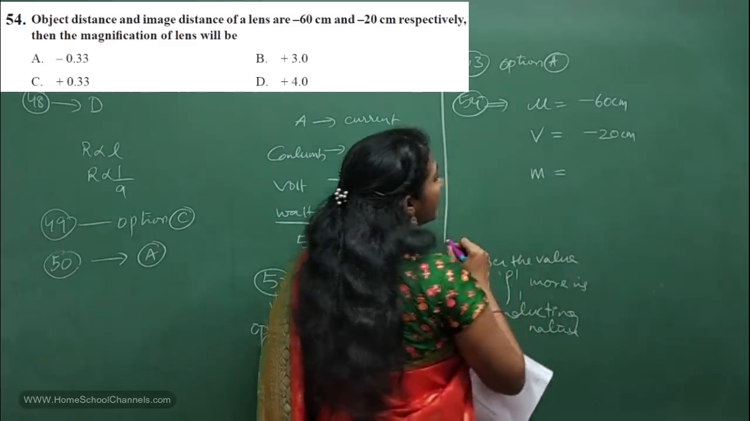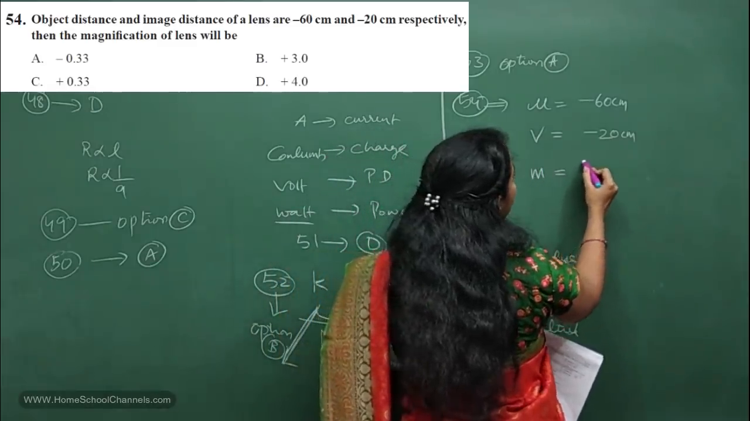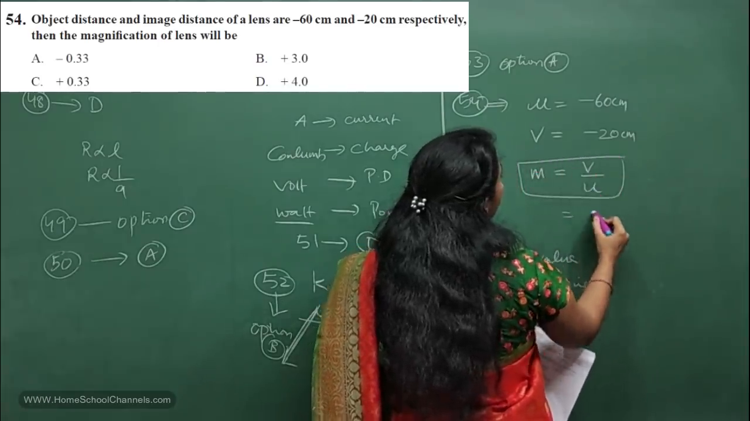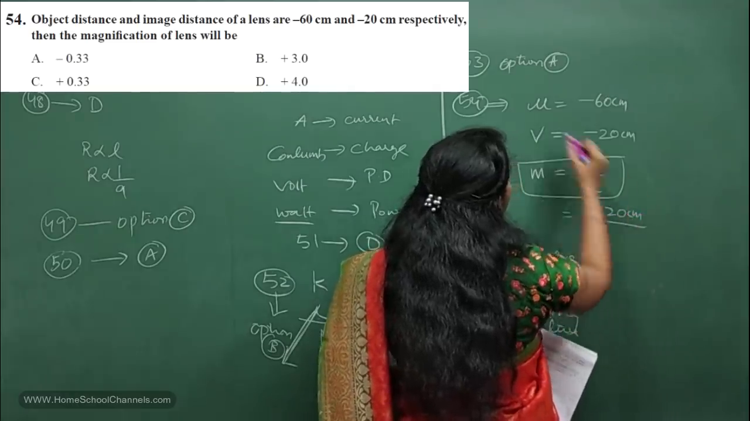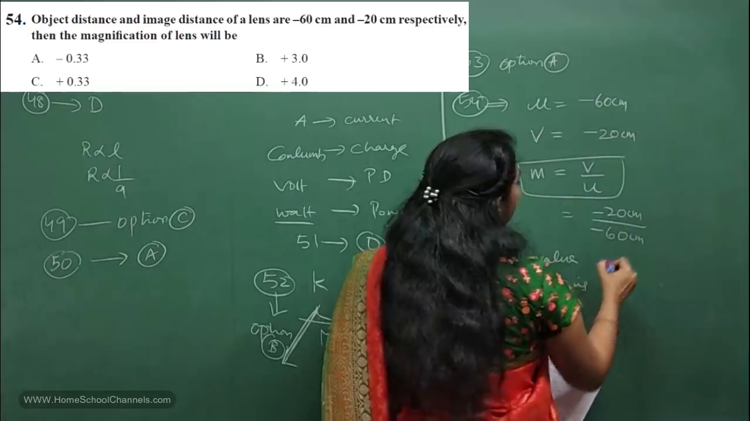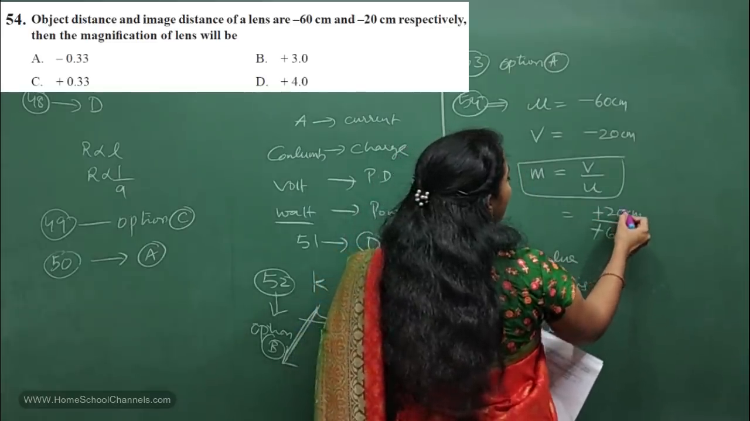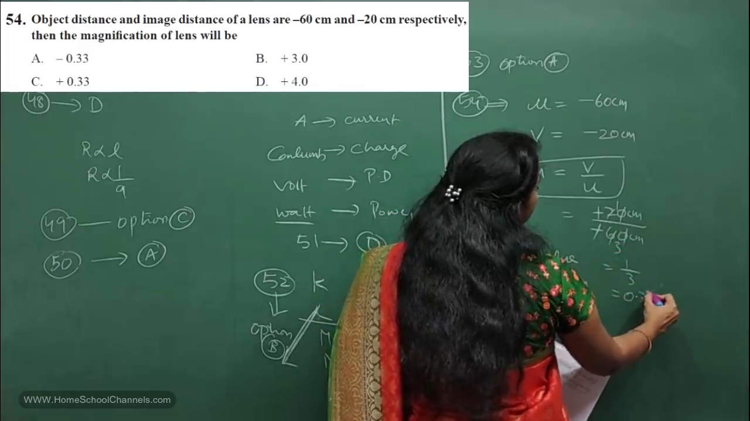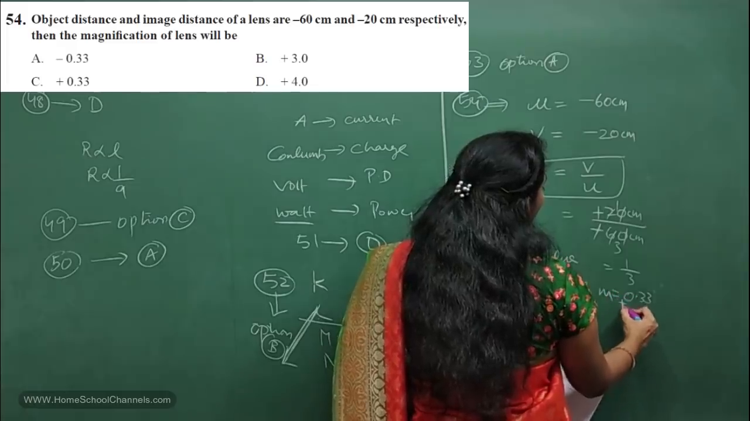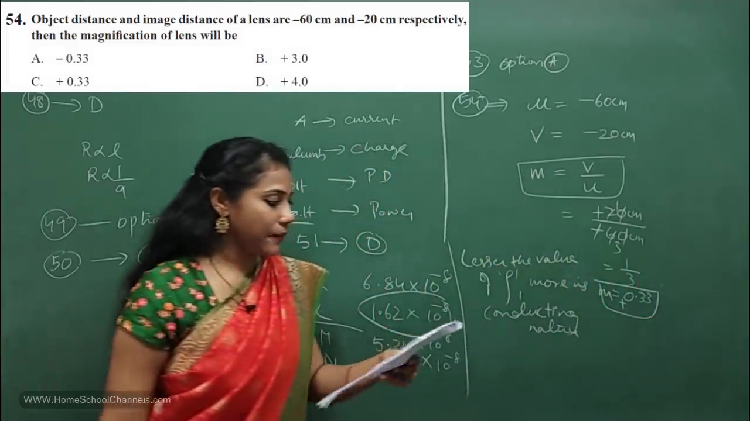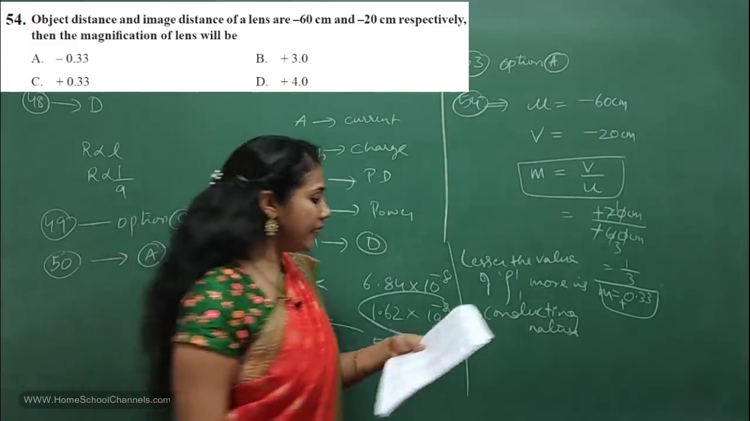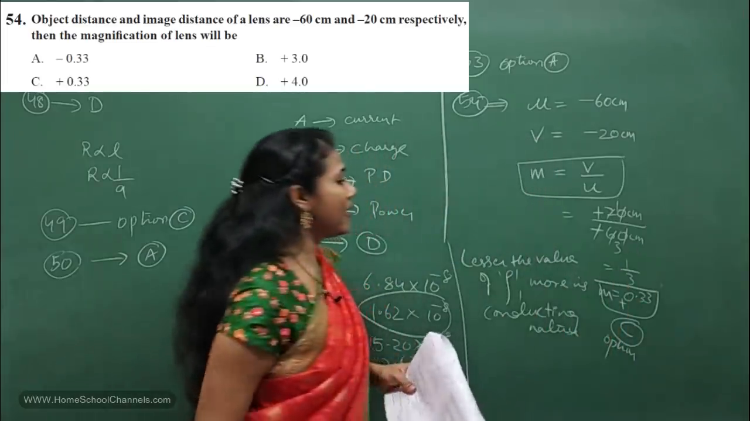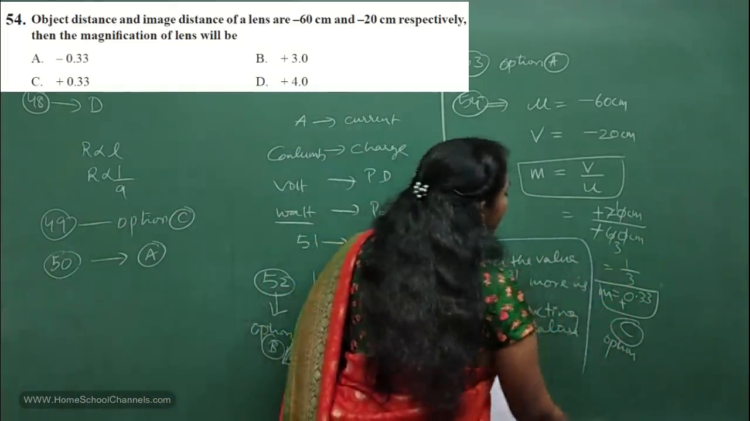So what is the formula you have for magnification of a lens? M is equal to V by U, isn't it? So what is V here? Minus 20 centimeter. And what is U here? Minus 60 centimeter, right? So the minus signs cancel here. So 20 by 60 is 1 by 3, which is equal to 0.33, isn't it? So M is equal to plus 0.33. So where is the option? Plus 0.33 means option C. Option C is the correct answer.